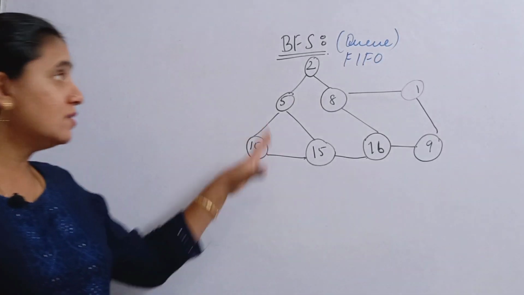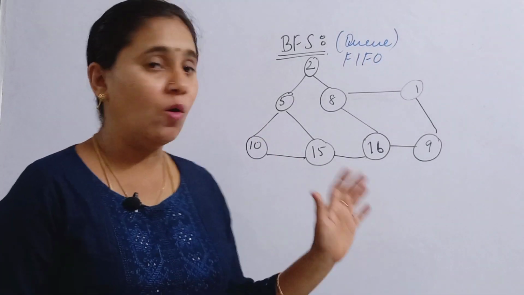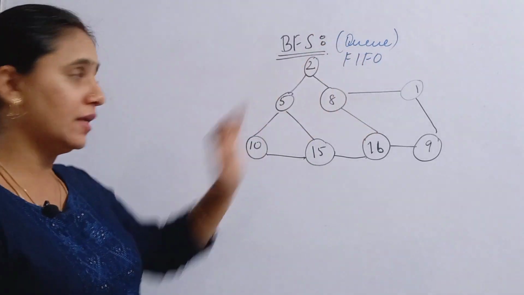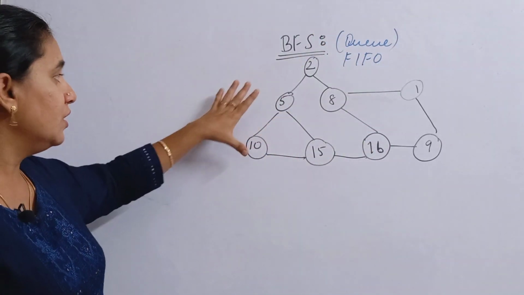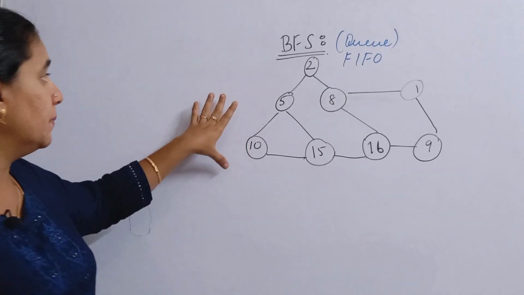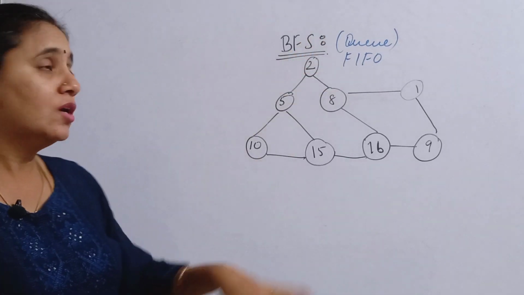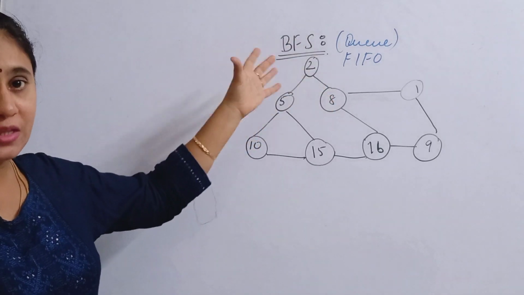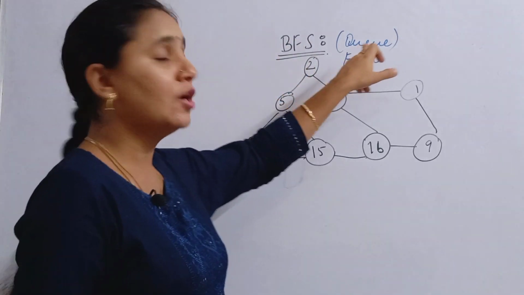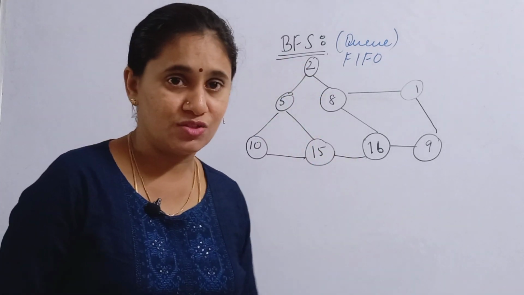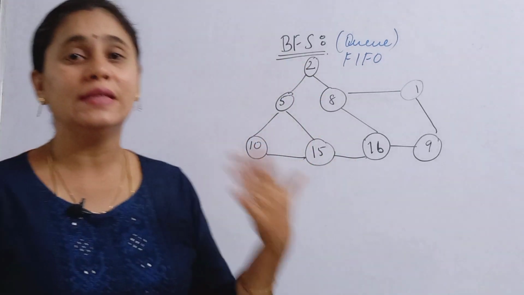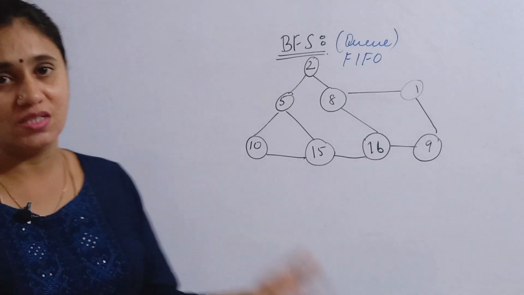So friends, this is a simple example of the breadth first search technique. I have given you a graph structure, and in this graph structure we are going to implement breadth first search. The function of breadth first search is that it uses a queue implementation. It uses the queue data structure for storing all the elements that it has visited.